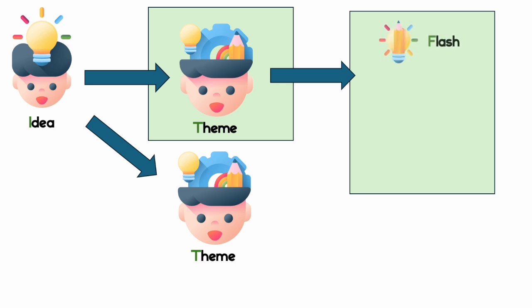Themes break into what I've simply called flashes of inspiration. These are the kind of granular details that flesh out a theme. So for example, if I go to reminders, I might say a flash is, I want to be able to do frequency-based reminders by choosing a day of the week and then the number of weeks between each reminder.